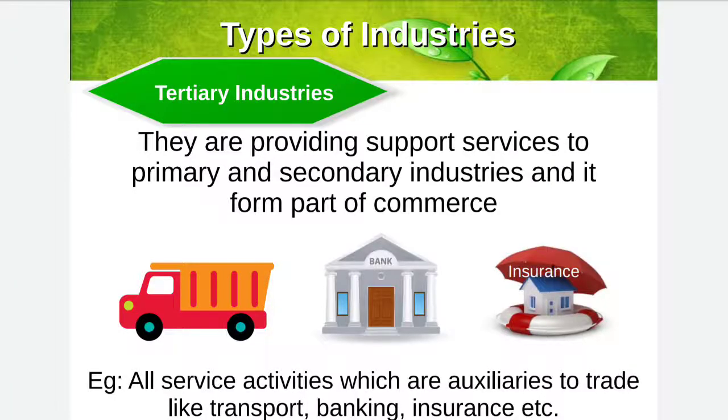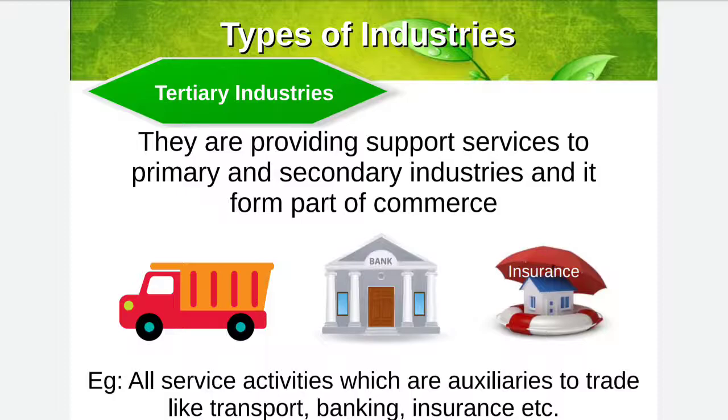Hello students. In the previous lecture you studied primary and secondary industry. Now we'll be talking about tertiary industry, the third industry. As you know, the primary industry extracts raw materials from nature. Then the secondary industry converts the raw material into finished goods. These tertiary industries provide services to the primary and secondary industries.